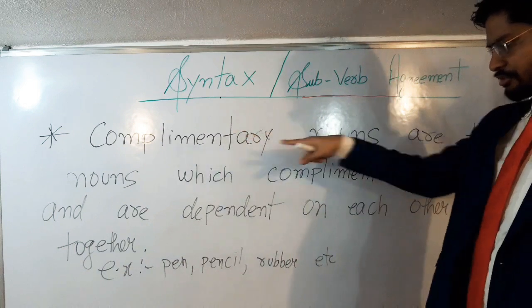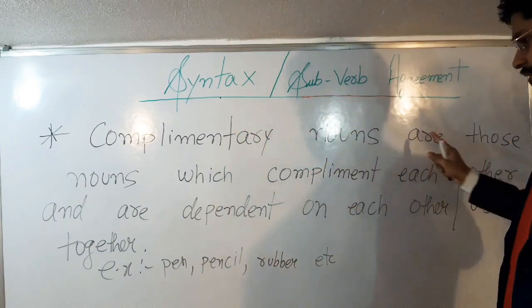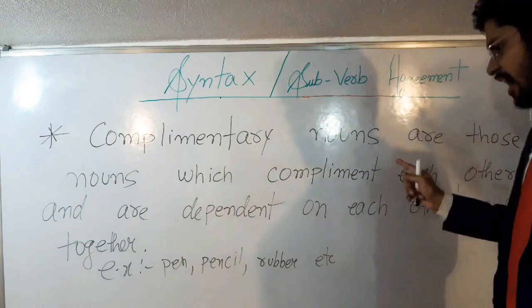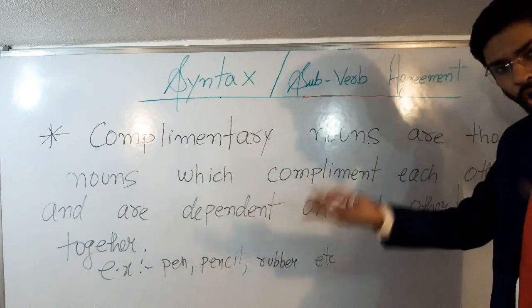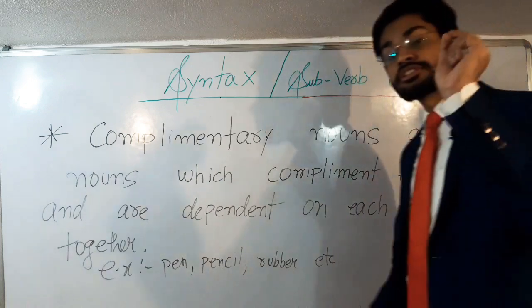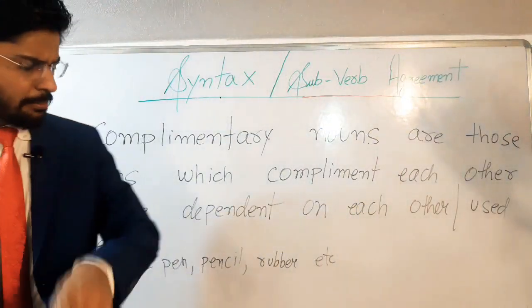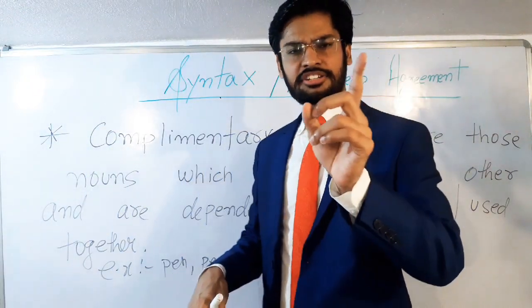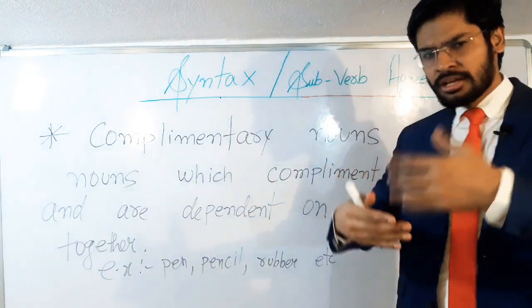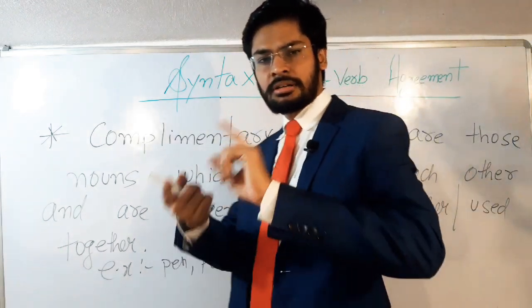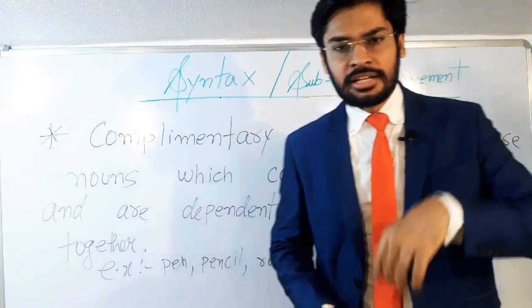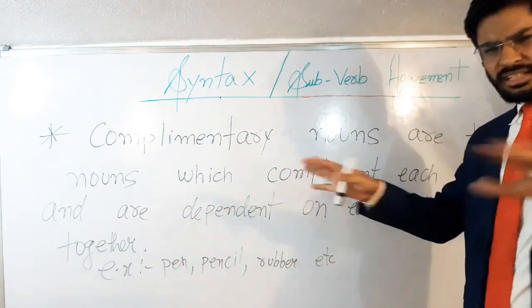Alright students, so I have noted here, complementary nouns are nothing but those nouns which complement each other and which are dependent on each other, or you can say which are used together. I have mentioned one example here, pen, pencil, rubber, all these are used together in stationery. Or some more examples, in the question also we have seen one example, bread, butter, jam. Some more examples, bat, ball, wicket. Alright students, so these are some more examples.